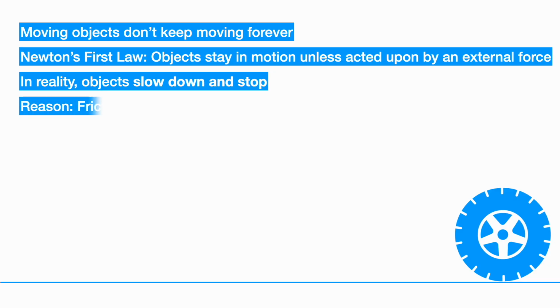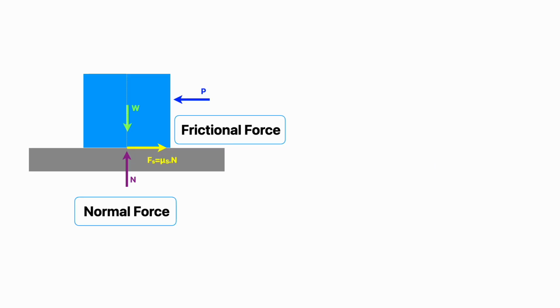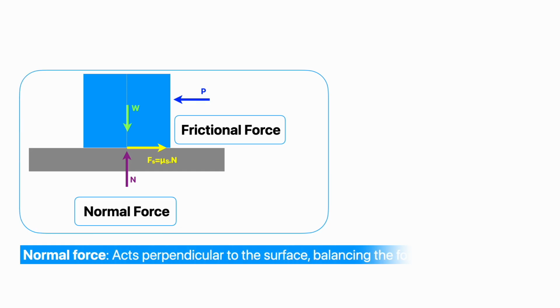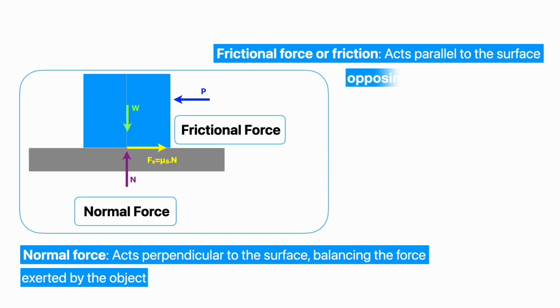The reason is friction. Any object moving on a surface experiences forces exerted by the surface. The normal force and the frictional force. Normal force acts perpendicular to the surface, balancing the force exerted by the object. However, frictional force or friction acts parallel to the surface, opposing the object's motion.